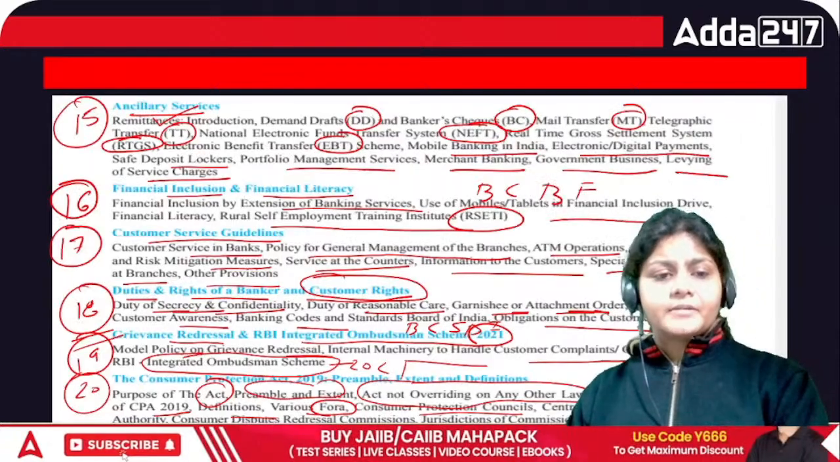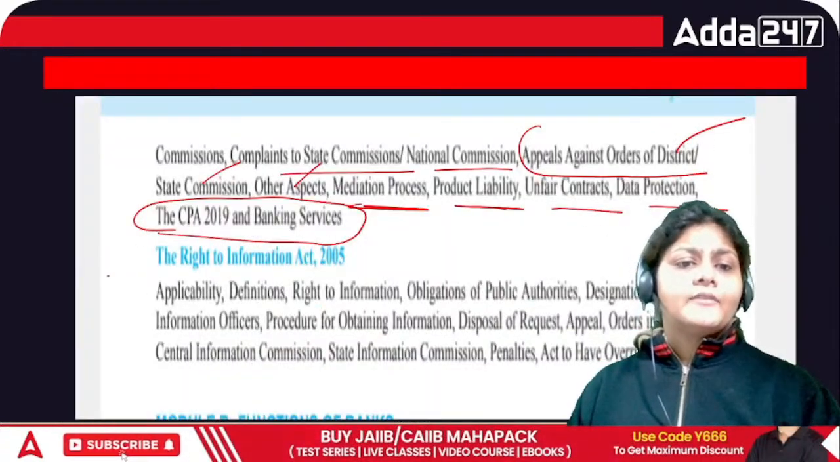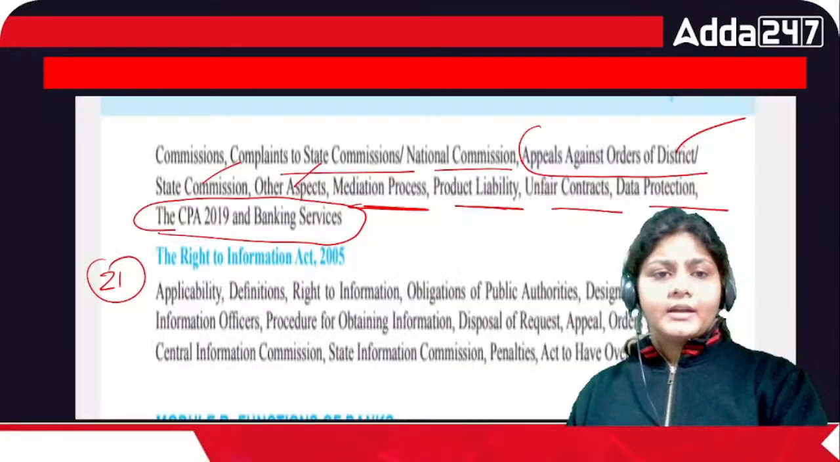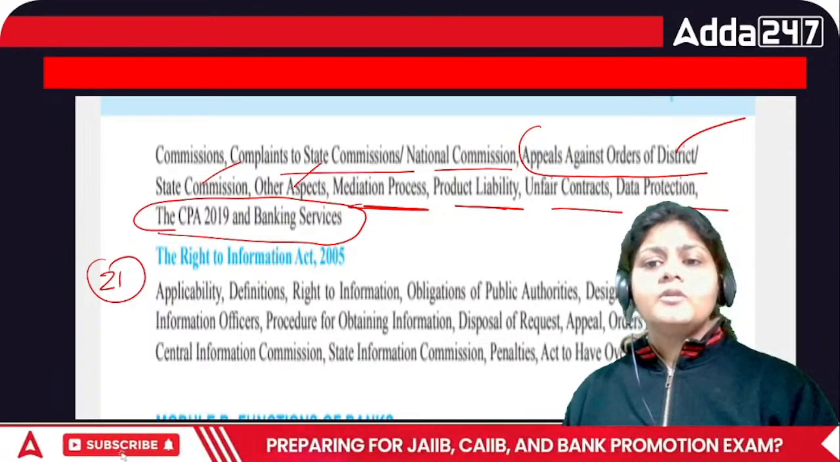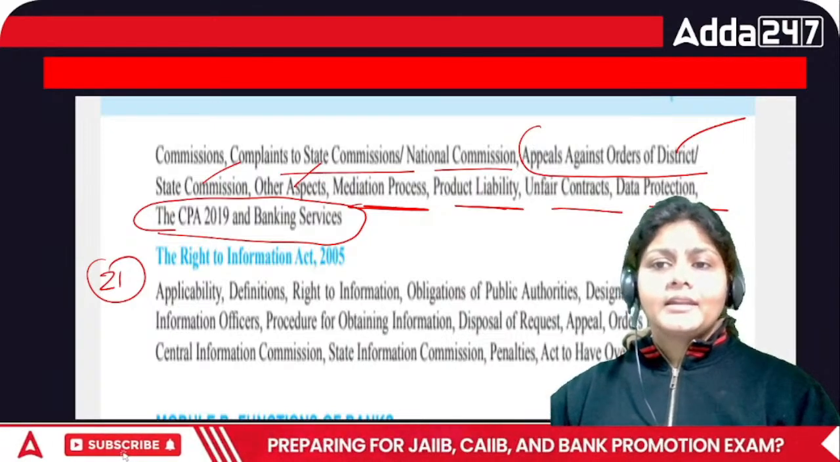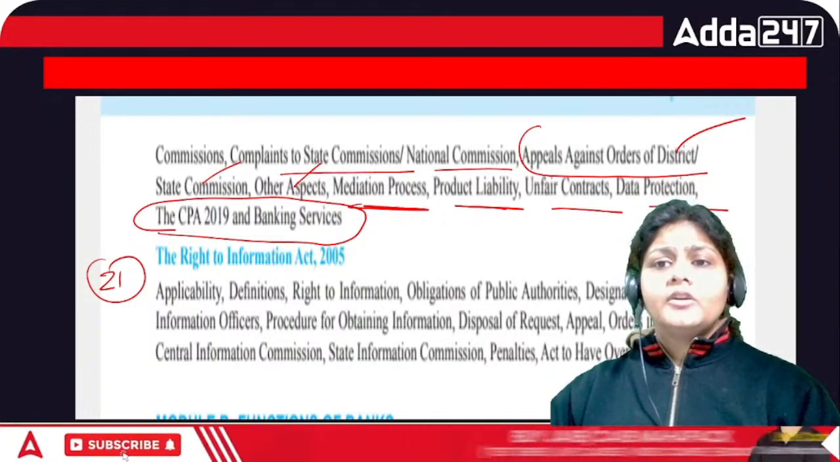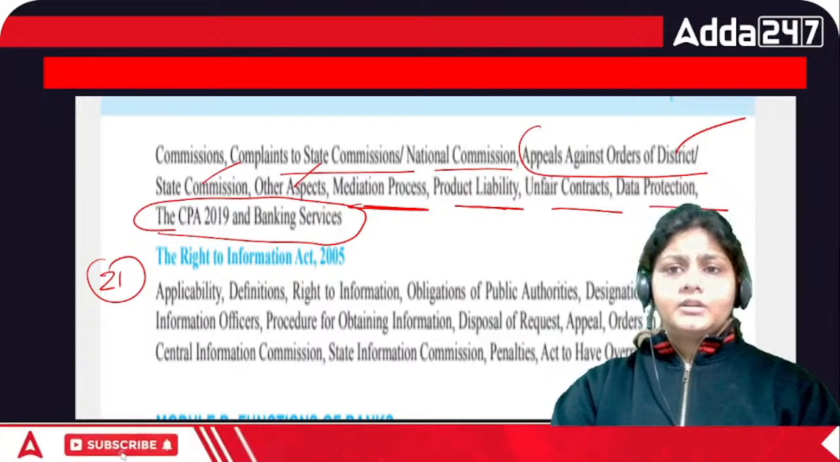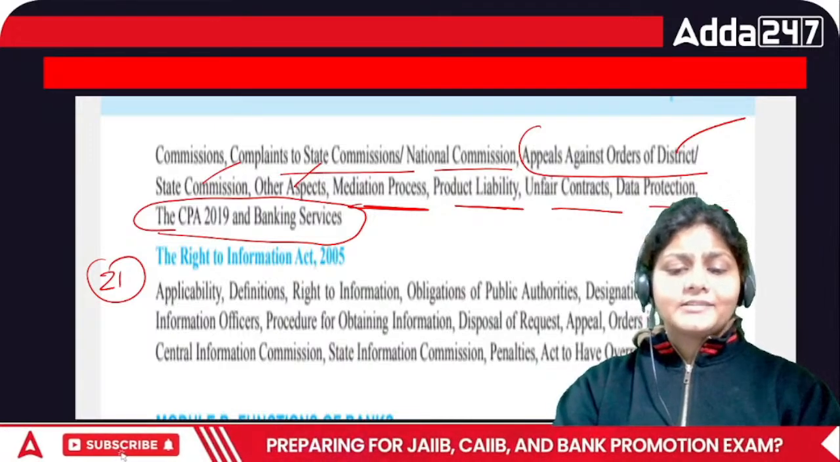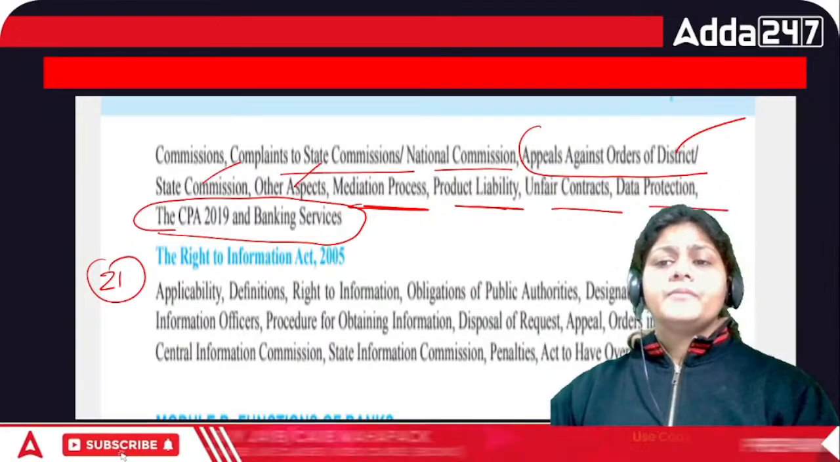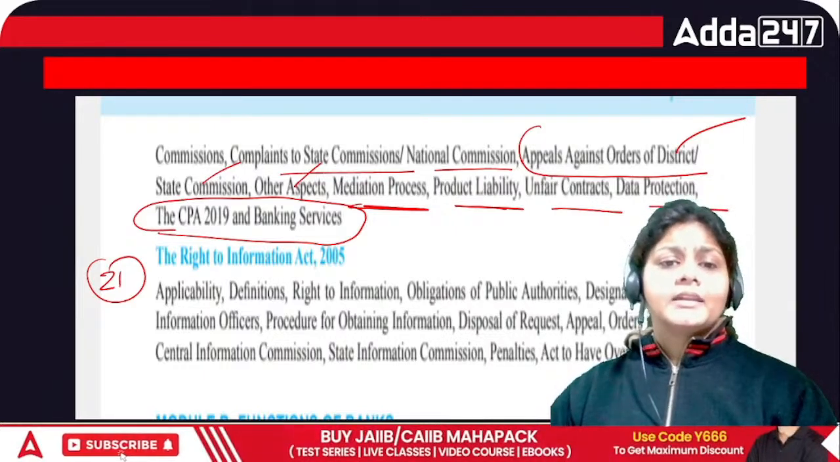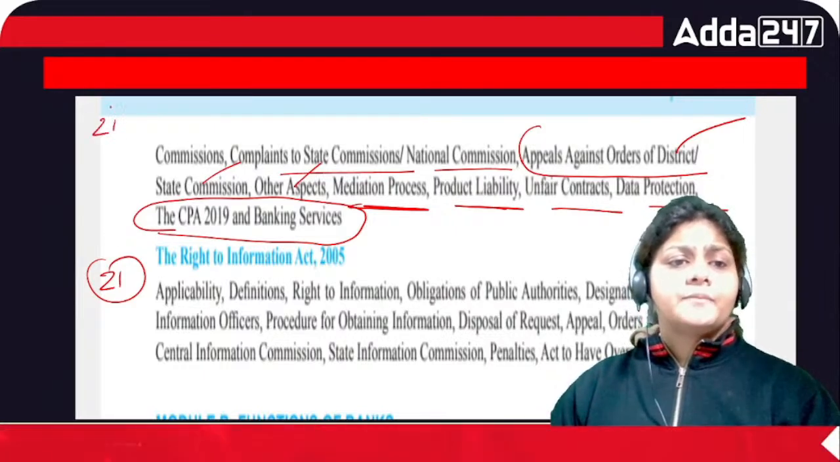So this is your chapter number 20. Then we have chapter number 21, the Right to Information Act, the last chapter of this module. That means we have to cover the RTI Act. So in total you have 21 chapters.